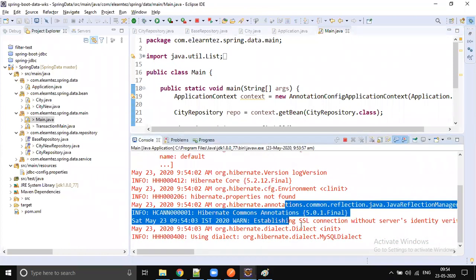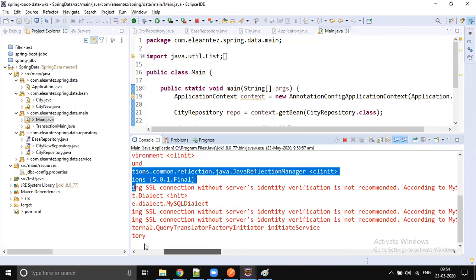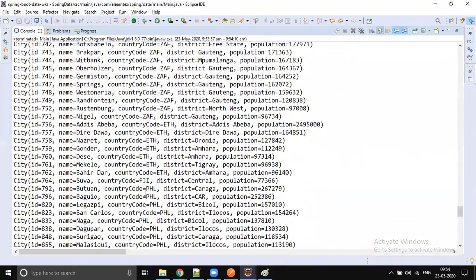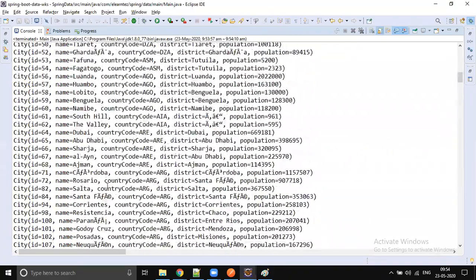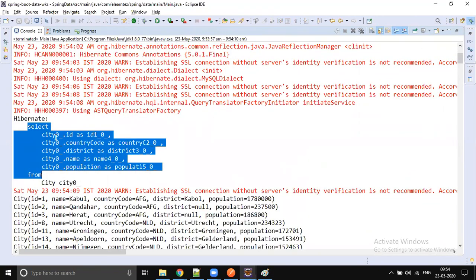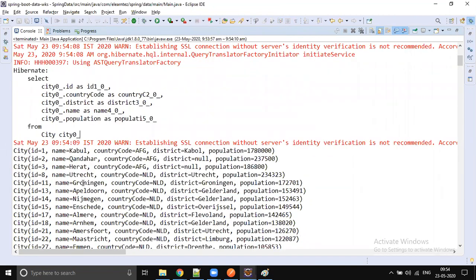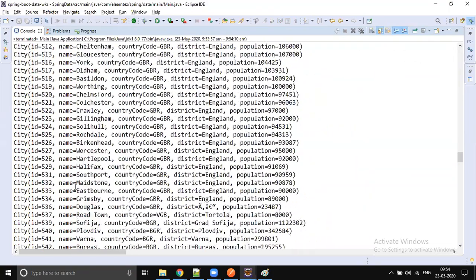You can see Hibernate MySQL dialect. A connection is being established. It is creating some data source. You see that there is a query automatically generated by Hibernate, right? Okay, let's use generic terminology, JPA. So select star. It's not star, it's all columns: ID, country code, district, name, population from city. And we got all the cities' information, and we are printing it on the console, right?